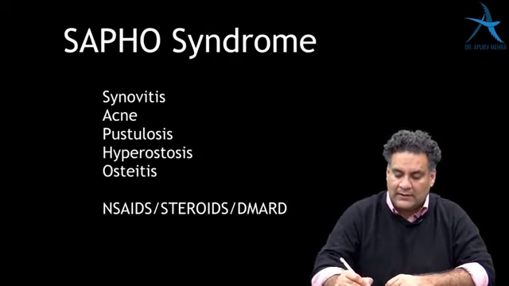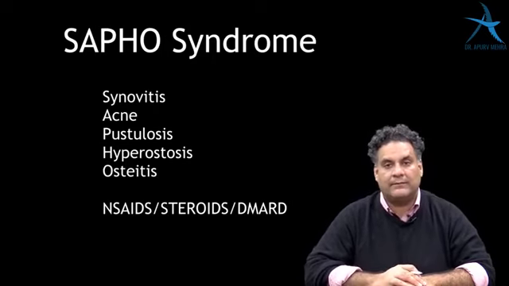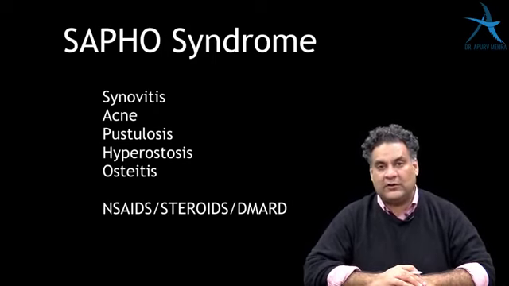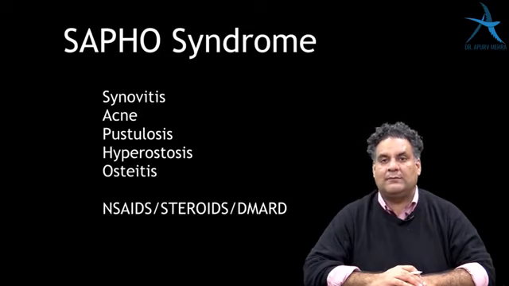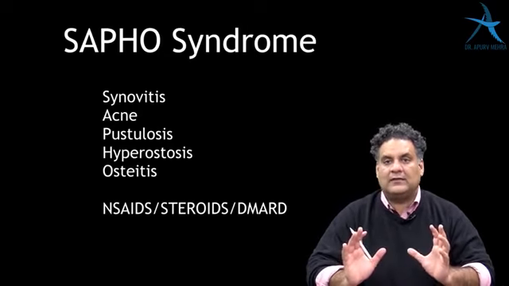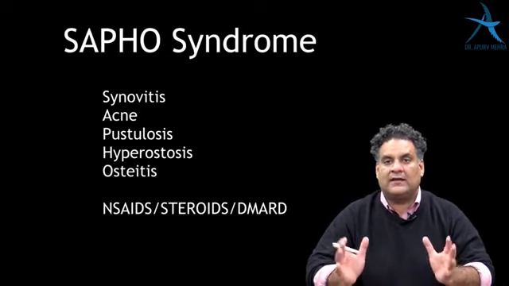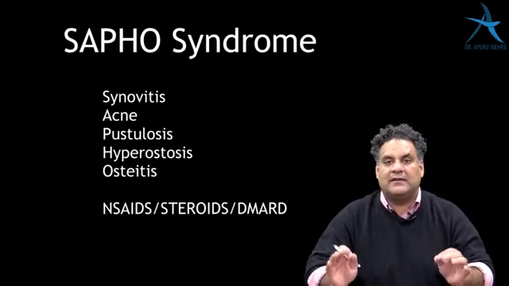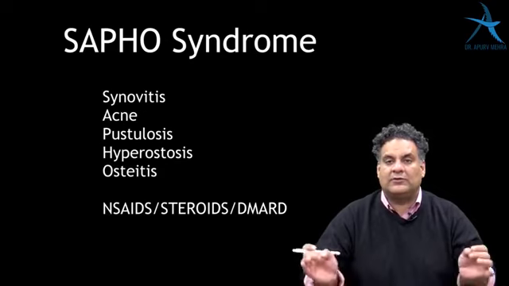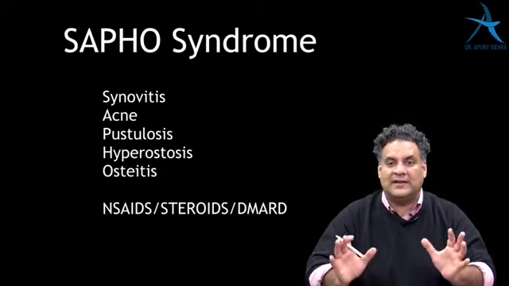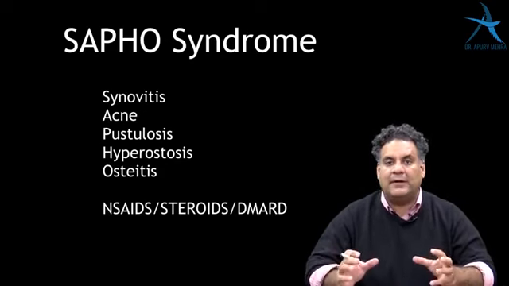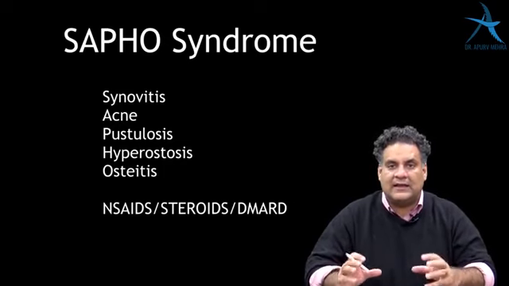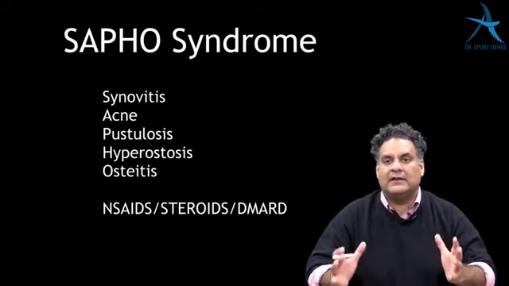SAPHO syndrome is an autoimmune disorder. It's an autoimmune disorder which is HLA-B27 positive. It is also called as chronic recurrent multifocal osteomyelitis, but it's a misnomer because it is not osteomyelitis, there is osteitis. That is hyperostosis, thickening and inflammation of the bone, but there is no infection.